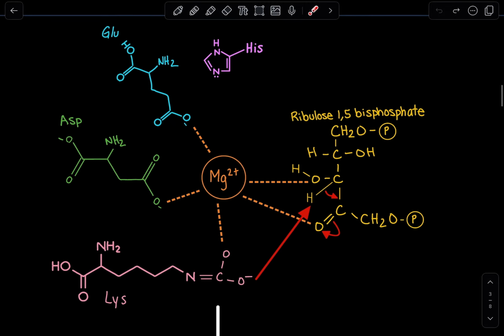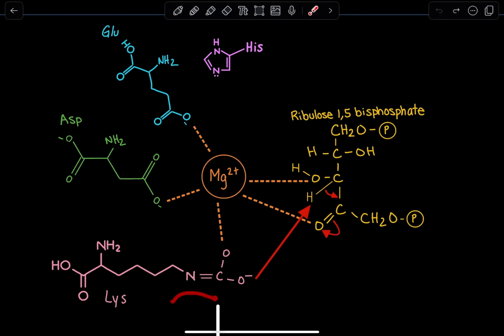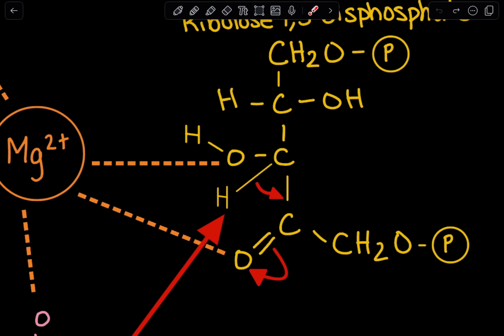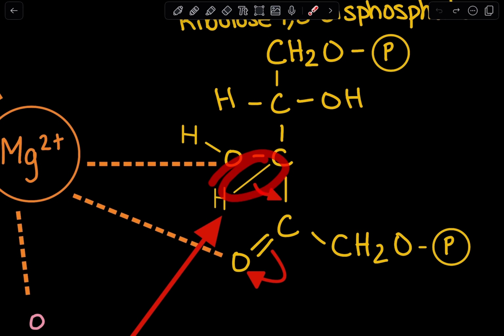Now, in the first step of this reaction, we see the importance of the carbamylated lysine. Essentially, it acts as a nucleophile, and it's going to abstract the hydrogen that is found on the third carbon over here. When it abstracts that hydrogen, these electrons will go over here, and essentially these two carbons will form a double bond with each other. And that's really important to create that double bond because we're going to create an ene, and it's going to become more reactive and it's going to act as a nucleophile.